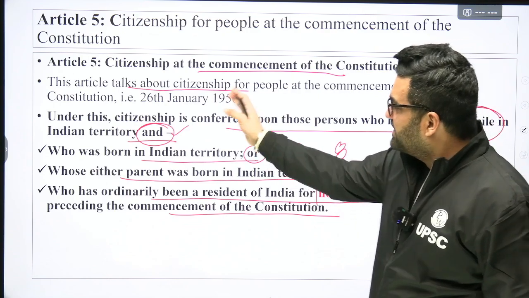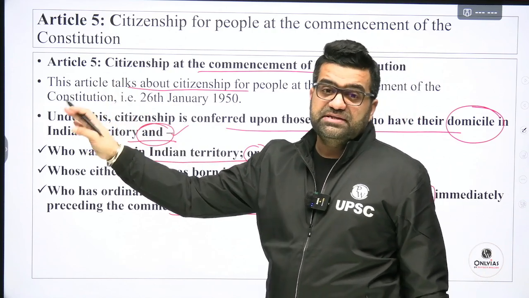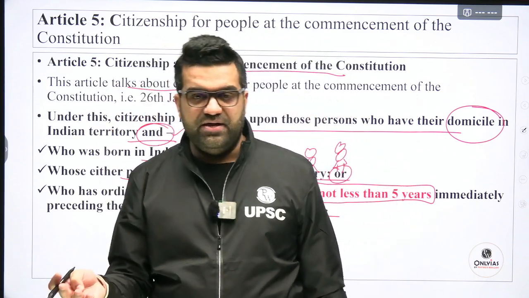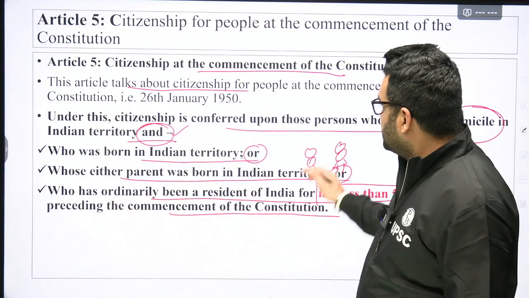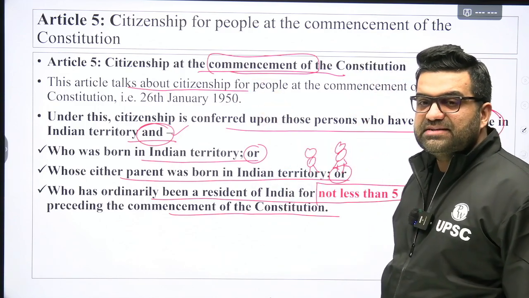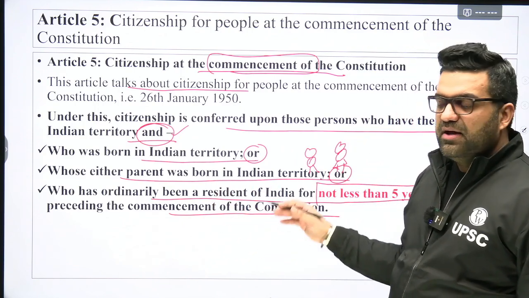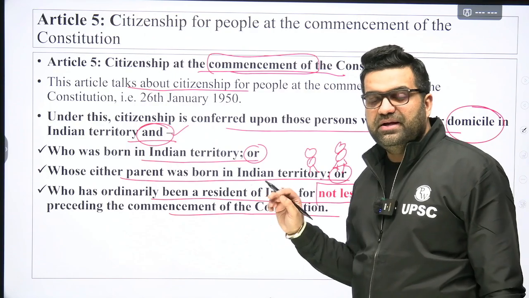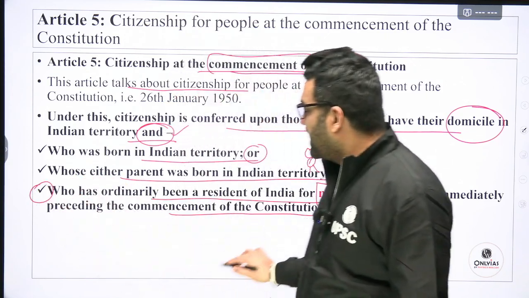So, 26 January 1950, 1949, 1948, 1947, 1946, 1945. Okay, so from 46 onwards, if somebody was staying in India, that person will be considered a citizen of India at the commencement. From 25th January 1946 onwards, if somebody was staying in India, completing 5 years preceding the date of commencement of the Constitution, that person will be considered a citizen of India at the commencement. This is the last point.